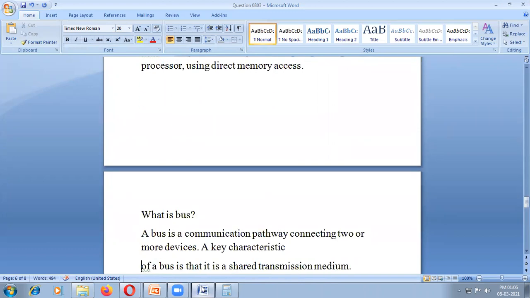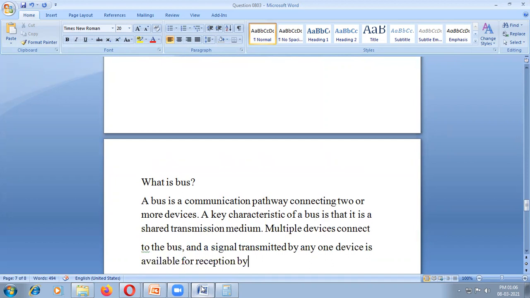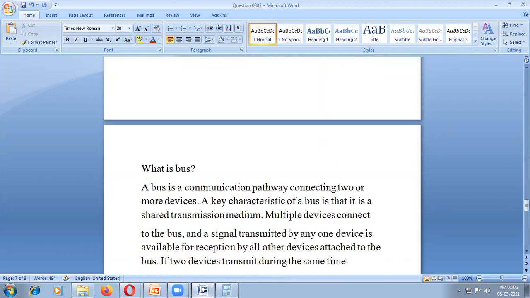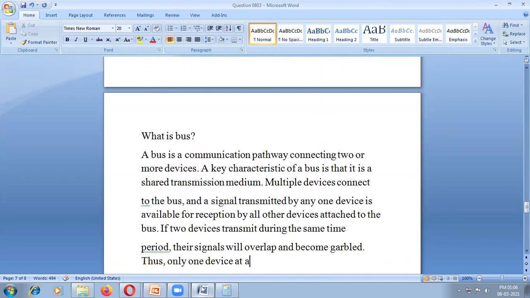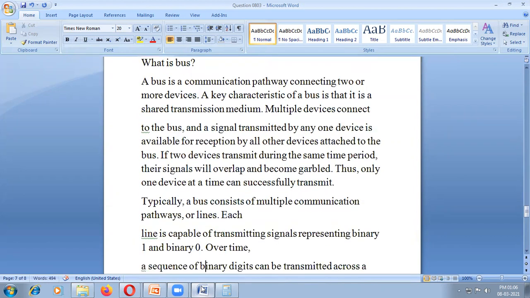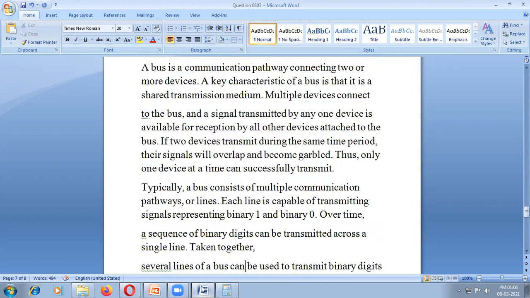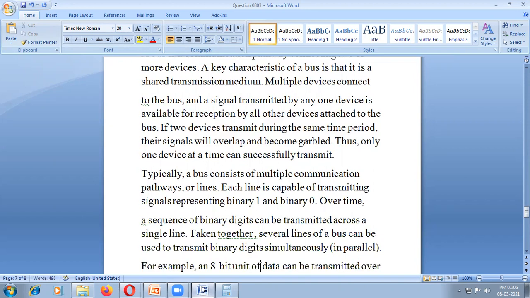A bus is a communication path connecting two or more devices. A bus is a set of wires, first of all. If two devices are transmitting at the same time, it will be connecting together. Typically, each line will transmit 0 or 1. All this information is given for your understanding.